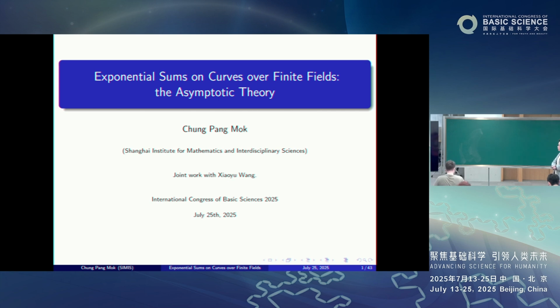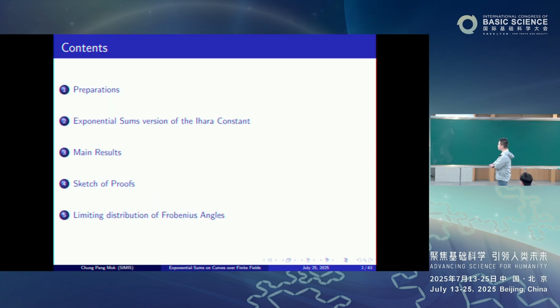Thanks for coming. It's certainly a great pleasure to present some of my recent work on this occasion. This is joint work with my student, Xiaoyu Wang. And so here is the outline at the top.